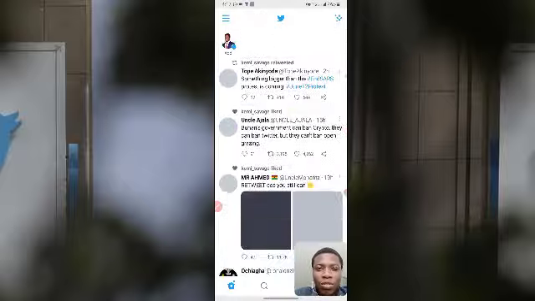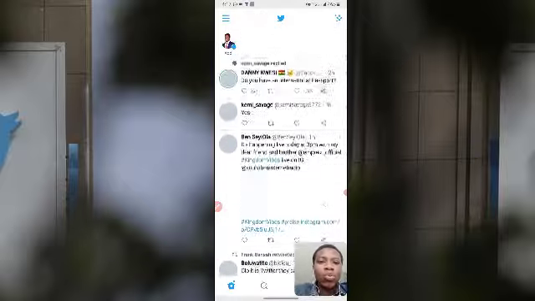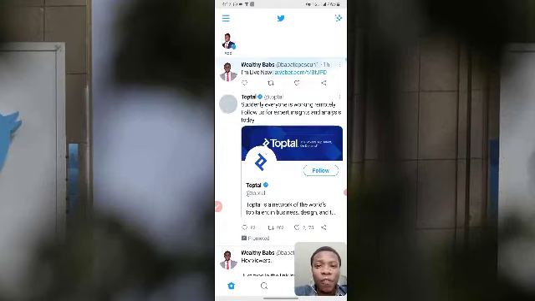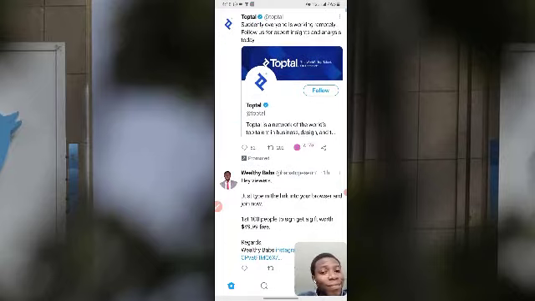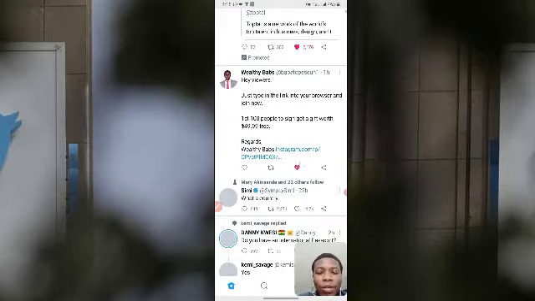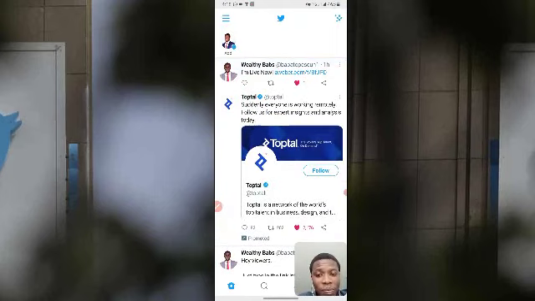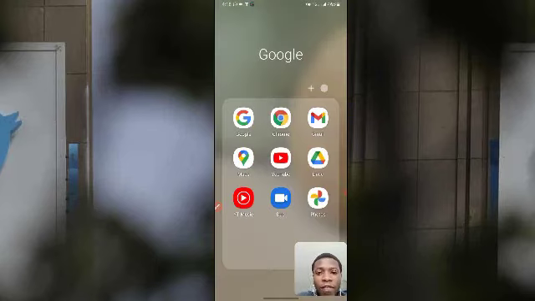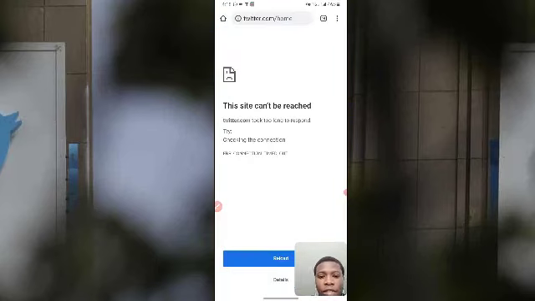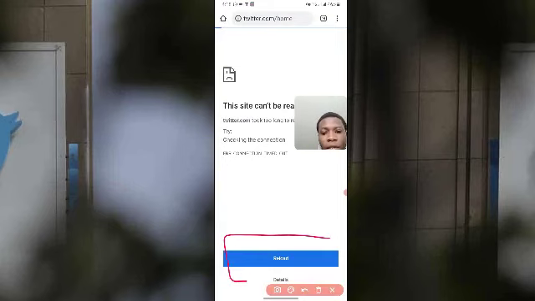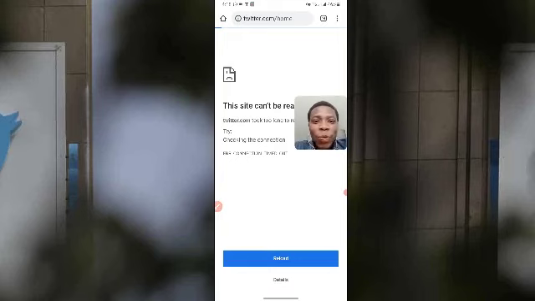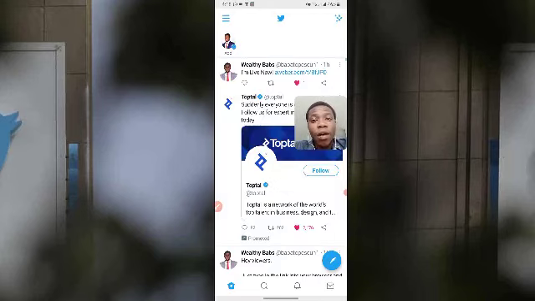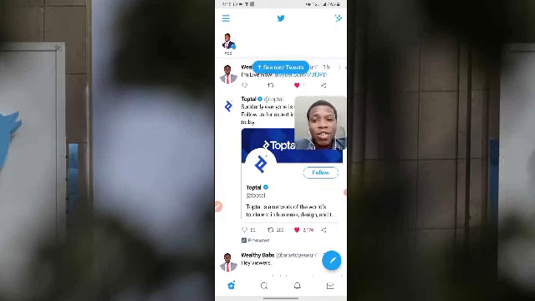The only thing they can do to stop us is when we cannot download Twitter on our phone anymore. But if we still have access to twitter.com, or we can still download Twitter, we're good to go. Maybe the Twitter is back now, so let's check the Chrome version of it, the website version. Now let's click on the reload button. Wow, Twitter is back. So that will be the end of this video.